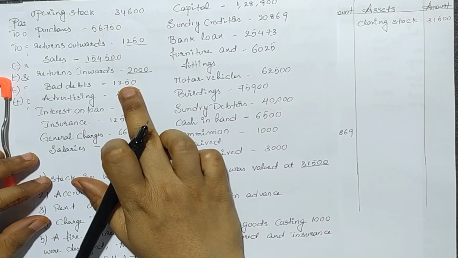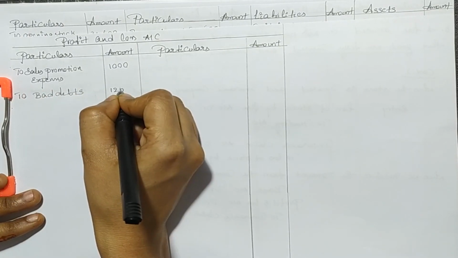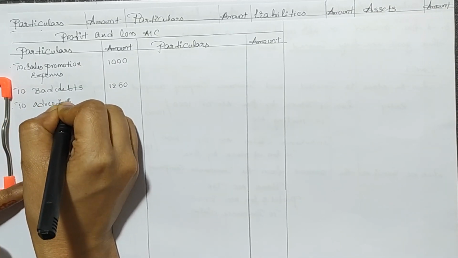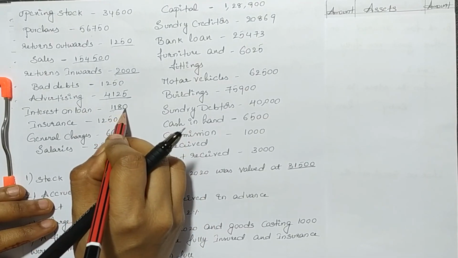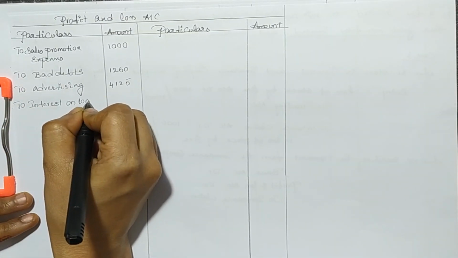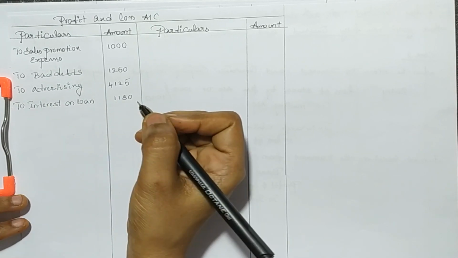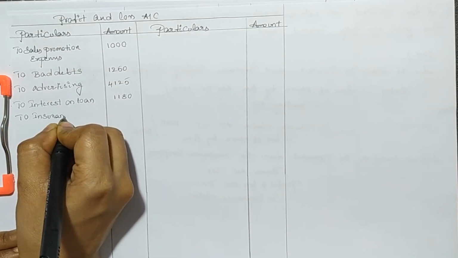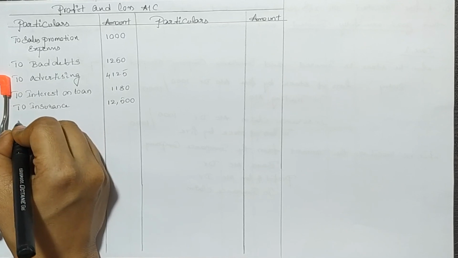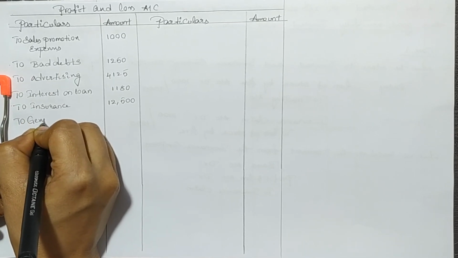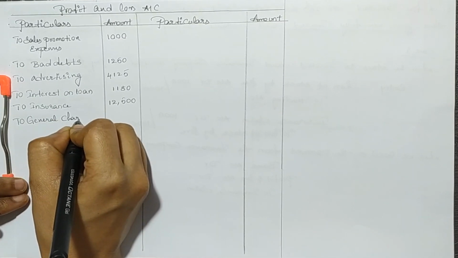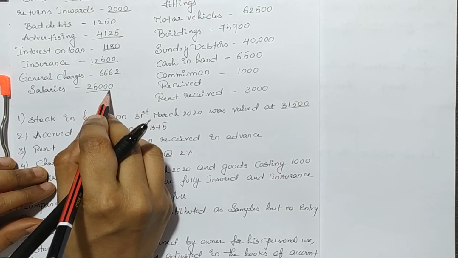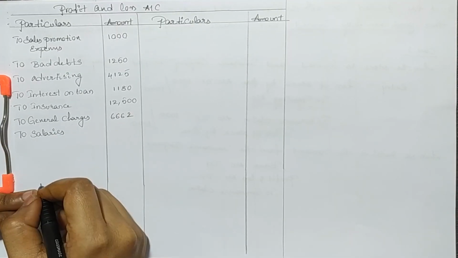Next is bad debts. We will mention this amount on the debit side of the profit and loss account. Next is advertising, which comes on the debit side of the profit and loss account. Next is interest on loan, which is an expense. This comes on the debit side of the profit and loss account. Next is insurance, which is an expense. We will mention this on the debit side of the profit and loss account. Next is general charges. These are also expenses. We will mention this amount on the debit side of the profit and loss account. Next is salaries. This comes on the debit side of the profit and loss account.